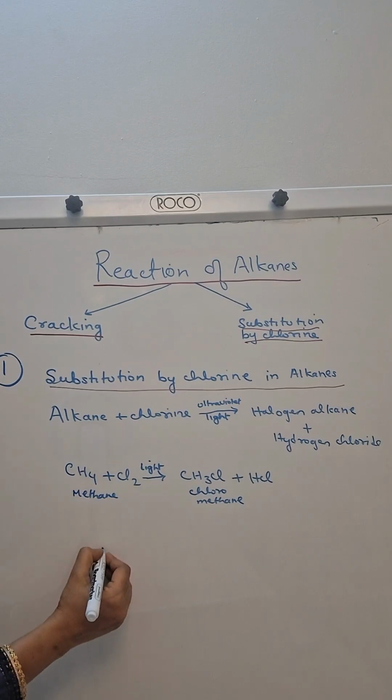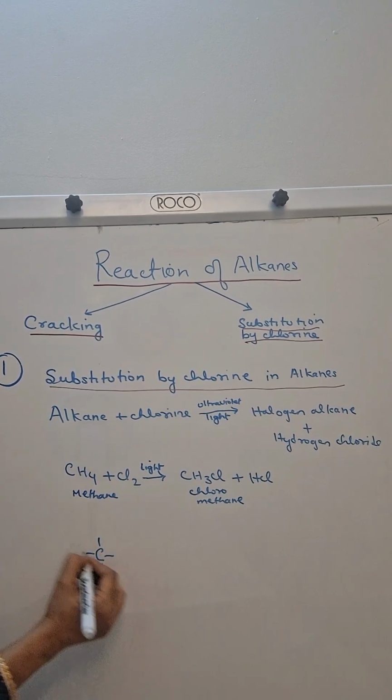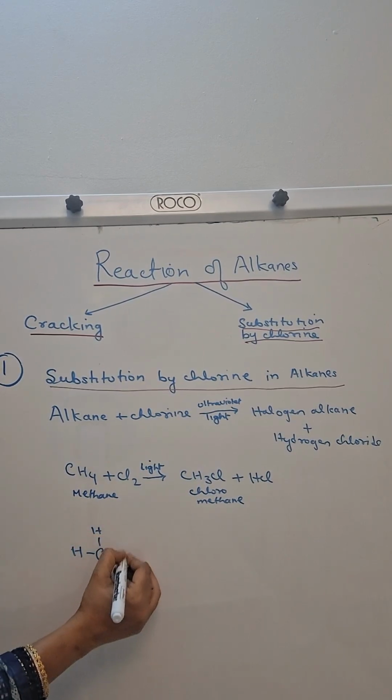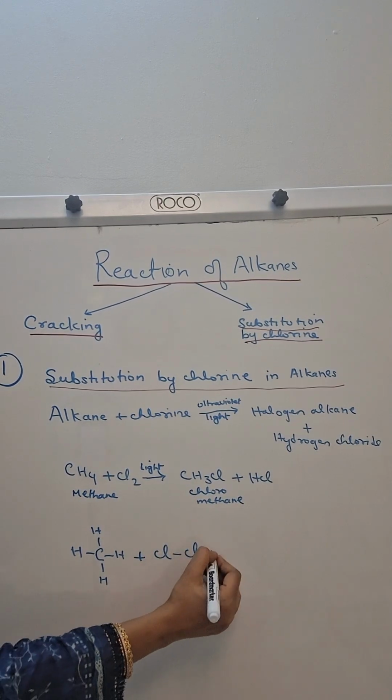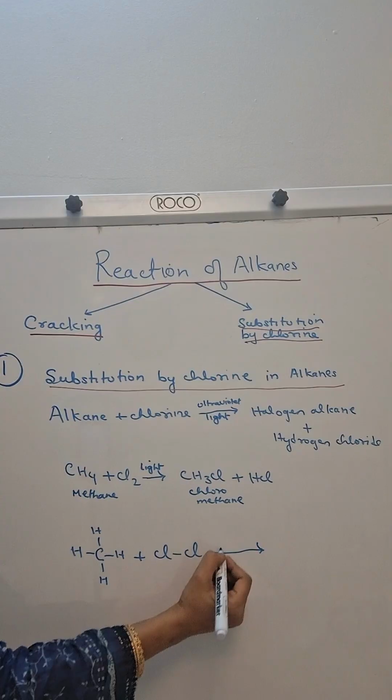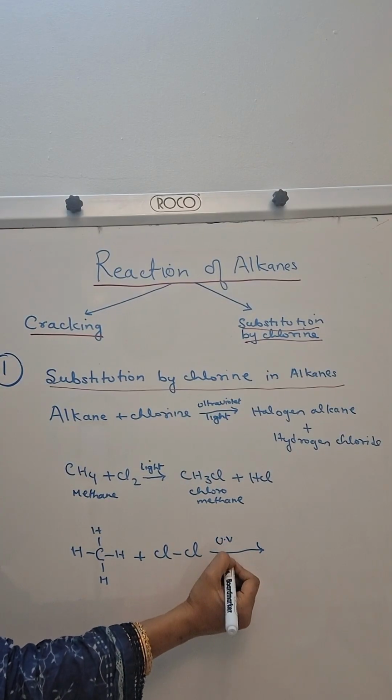Okay, we can understand this reaction in the form of structure also. Okay, so suppose this is the carbon which has 4 hydrogen, plus Cl and Cl. See what happened in presence of UV light.